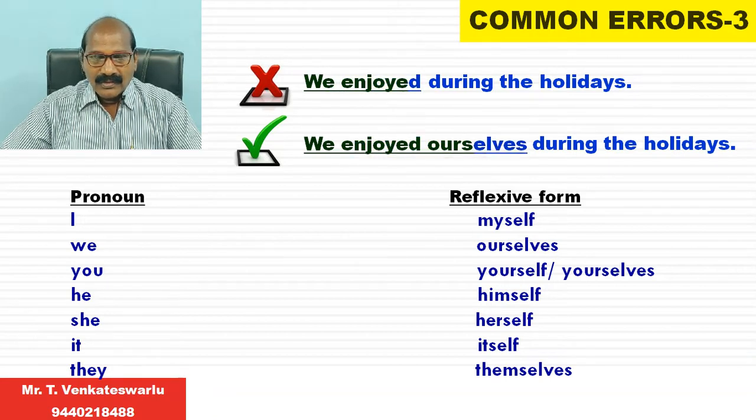You, yourself or yourselves. If the subject is he, we have to use himself. If the subject is she, herself. It, itself. They, themselves. Depending upon the subject, we have to use the right reflexive form, which acts as an object.